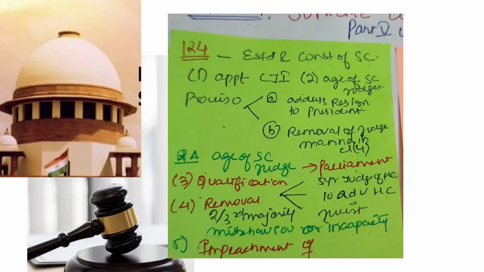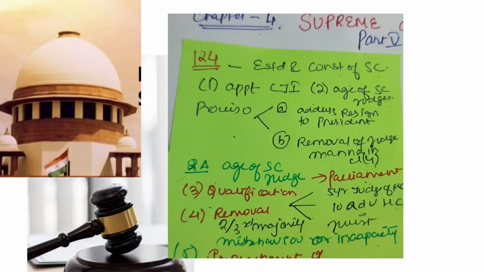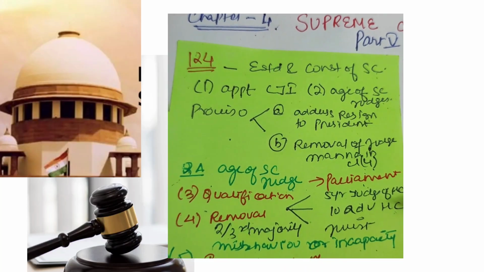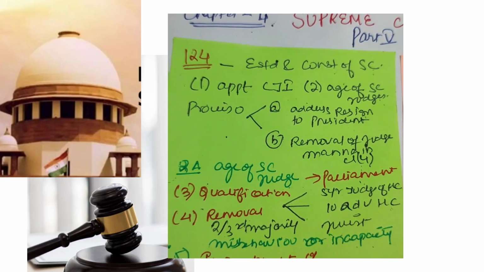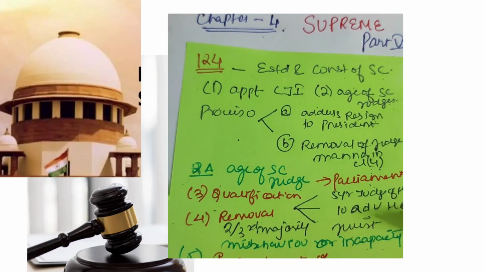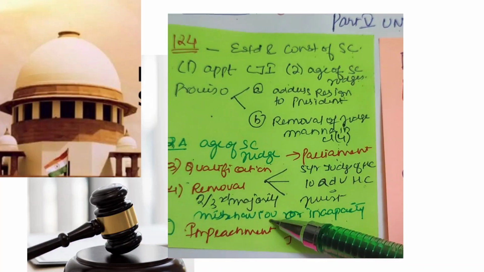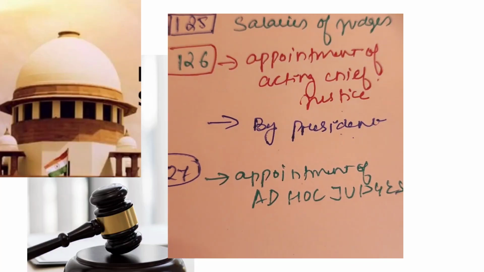Clause 3: Qualification: 5 years as a judge of the High Court, or 10 years of experience as an advocate of the High Court, or any jurist. Removal of Supreme Court judges: a 2/3 majority of members present and voting should be there, on the ground of misbehavior or incapacity. Clause 5 deals with the impeachment of the judges of the Supreme Court on the ground of misbehavior or incapacity. Article 125 deals with the salaries of judges.